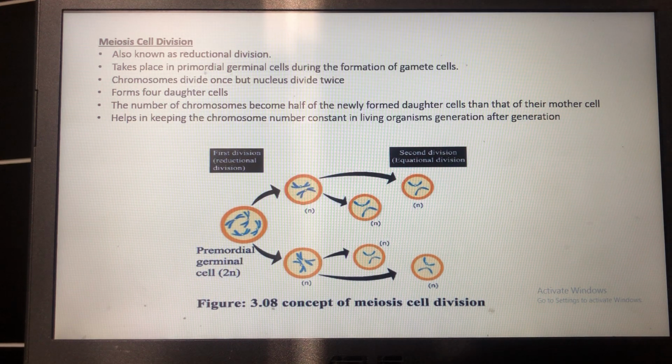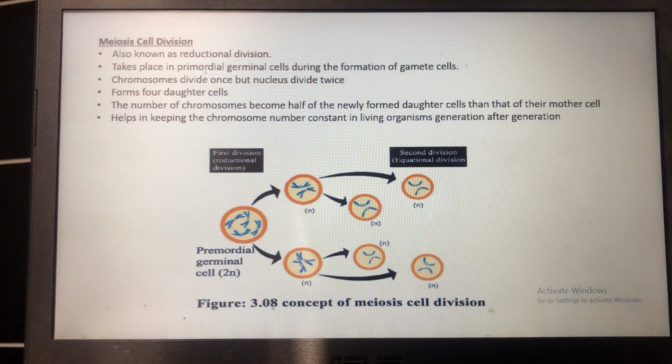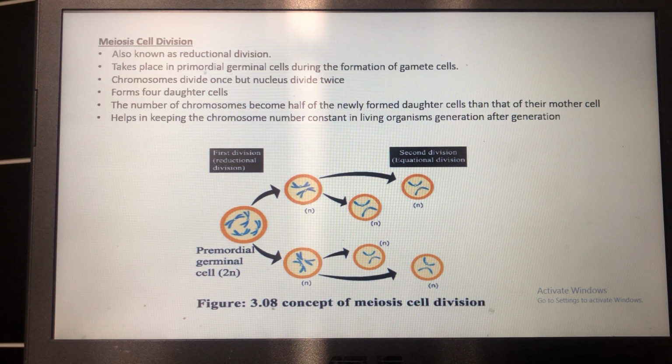after the sexual reproduction. In meiosis cell division, the chromosomes divide once, but the nucleus divides twice, and thus forms four daughter cells, each containing half the number of chromosomes in comparison to their mother cells. Meiosis cell division plays immense significance in keeping the chromosome number constant in living organisms from generation to generation. So here is a figure explaining the concept of meiosis cell division.